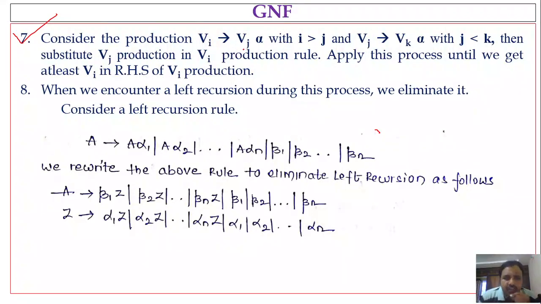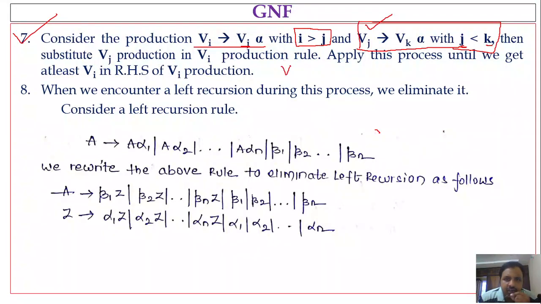So consider the production you are having, like Vi denotes Vj alpha. Suppose you are having the production Vi denotes Vj alpha and i value is greater than j. And here consider that the Vj production is also in GNF, right? So if you consider the Vj production, it is like Vj denotes Vk alpha where j value is less than k. Since j is less than k, we could say that Vj is in GNF. Now what we have to do? Substitute the Vj production in the Vi rule, right? So in the Vi body, wherever you have Vj, substitute its body there.